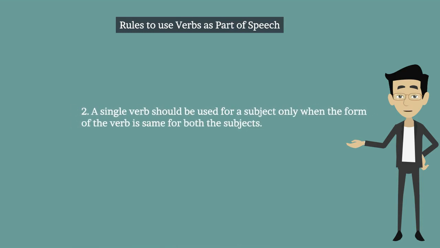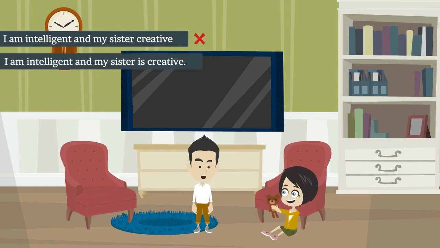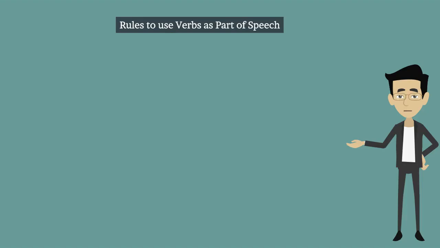Second one. A single verb should be used for a subject only when the form of the verb is same for both the subjects. Let's see the example. I am intelligent and my sister creative. This is incorrect. I am intelligent and my sister is creative. This is correct.